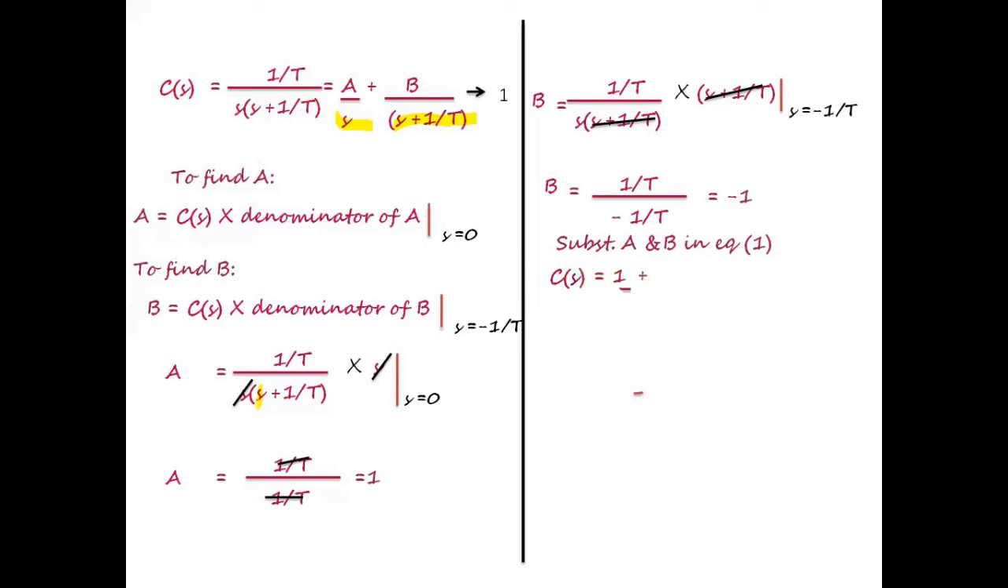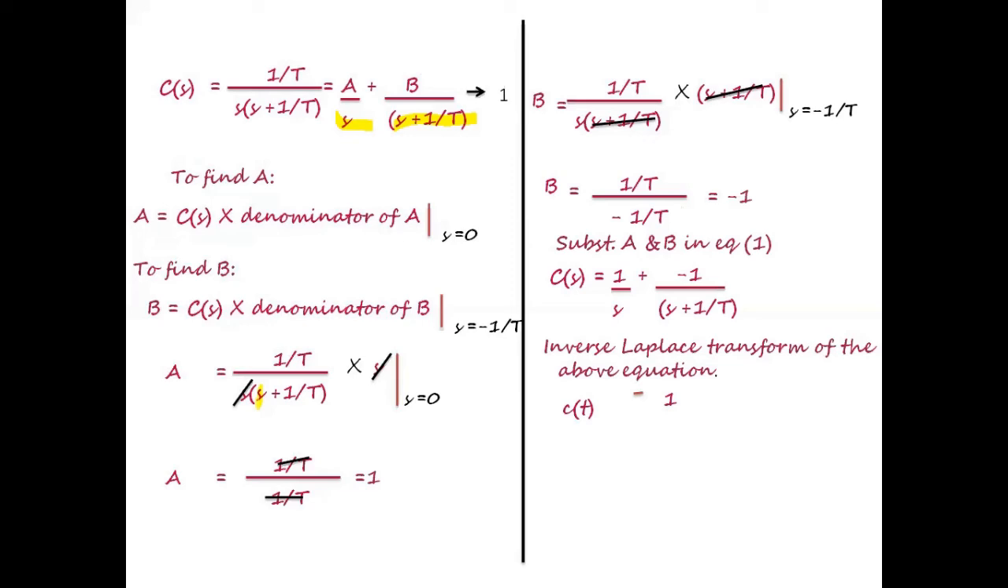And if I take the Laplace transform of C(s), I can obtain the response of unit step signal for a first order system. A is 1 and B is minus 1. Now I have to take the inverse Laplace transform of the above equation. So c(t) is equal to L inverse of C(s), where C(s) is 1/s minus 1/(s plus 1/T). So we know that L inverse of 1/s is nothing but 1.